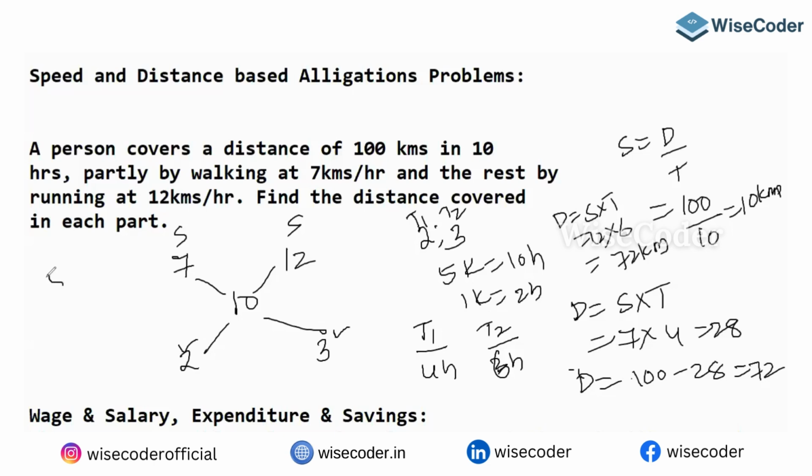Don't try to divide. 5 parts is 100, one part is 20. So here 40, here 60. That will give you the wrong answer.